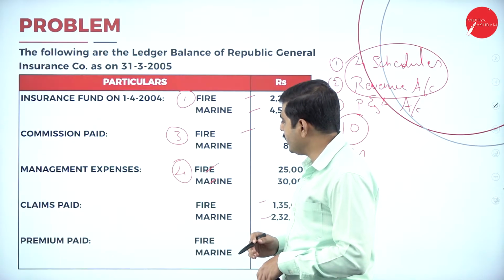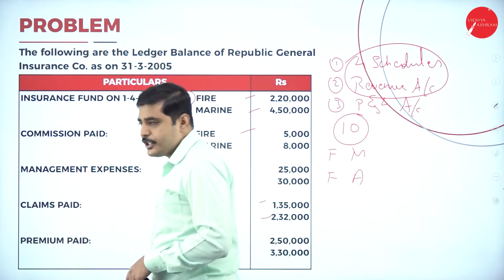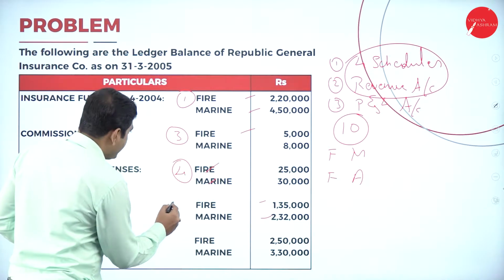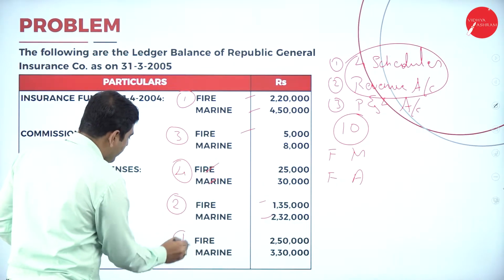Next, coming to the last one, premium paid, schedule number 1. So claims paid, schedule number 2, premium, schedule number 1.